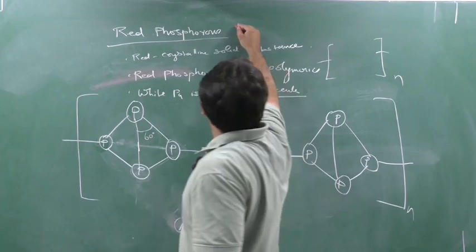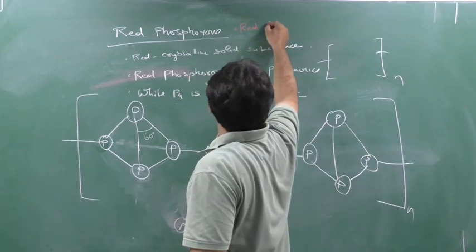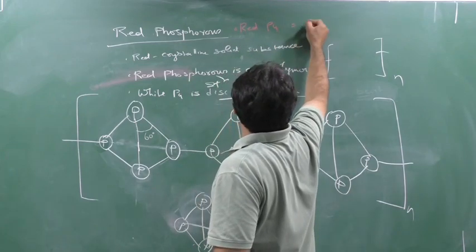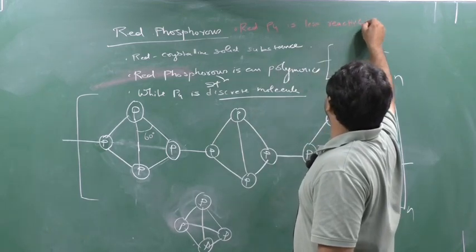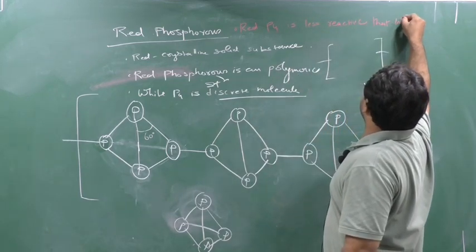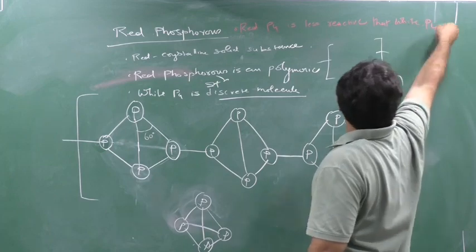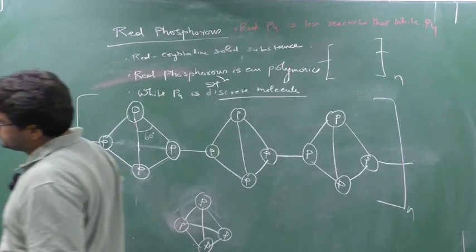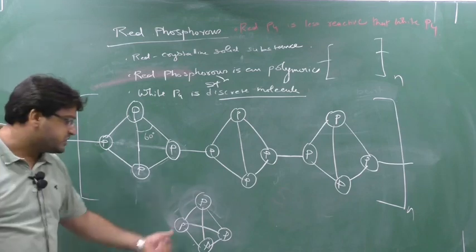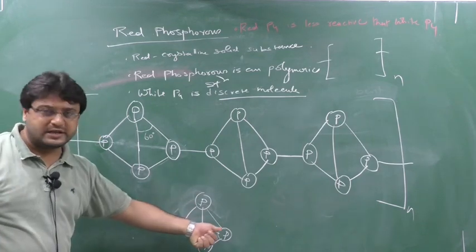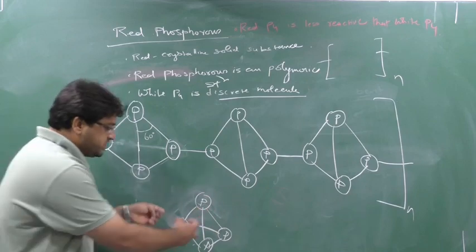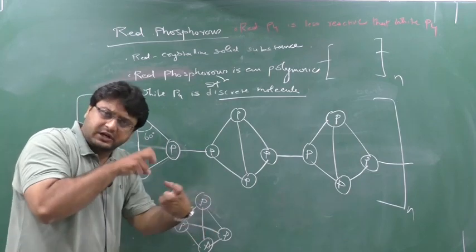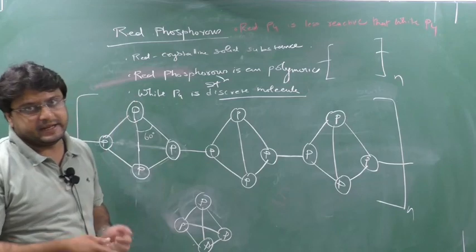So red phosphorus is less reactive than white phosphorus. Yes or no? Understood or not? See, white phosphorus was highly reactive. Why highly reactive? Due to this strange structure. The bond angle expected was 90 degree but actually 60 degree, and due to this compact, clumsy structure, white phosphorus was highly reactive.